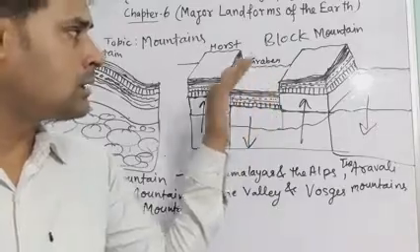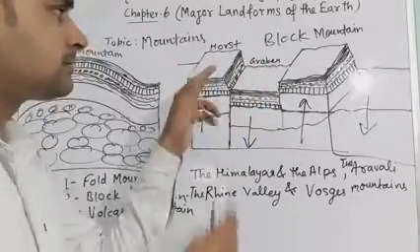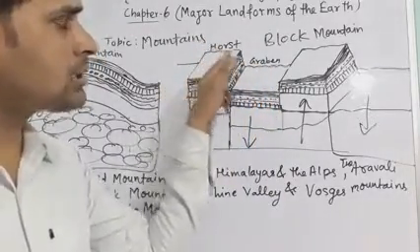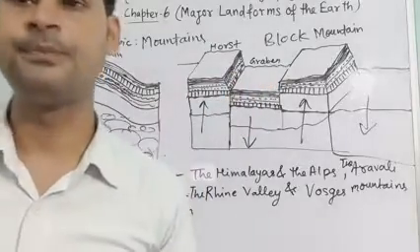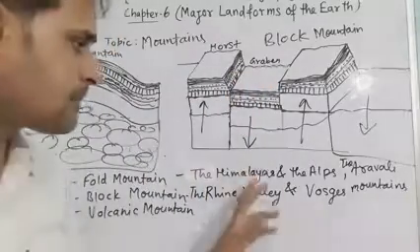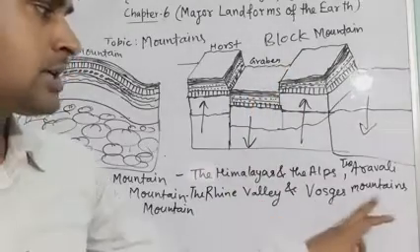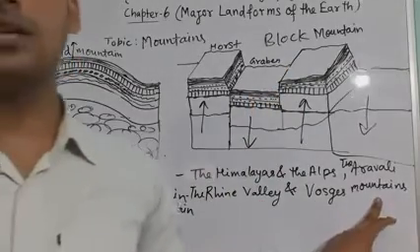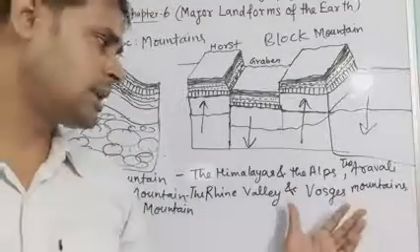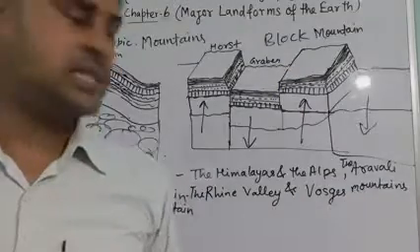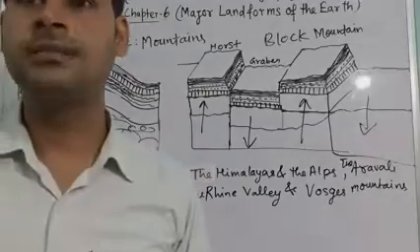So in this block system, the upper part is called horst and the lower part is called graben. Examples of block mountains are the Rhine Valley and Vosges Mountain, both in Europe.